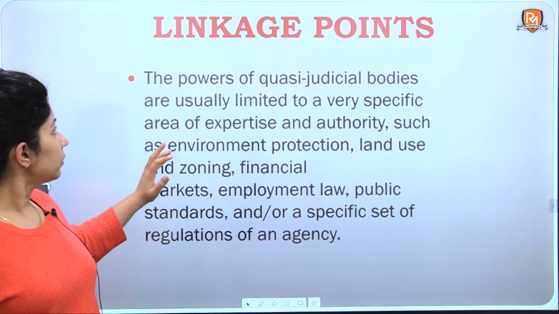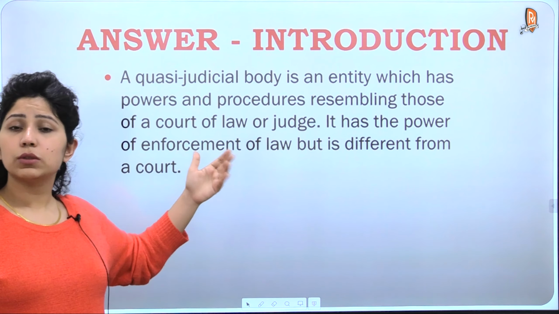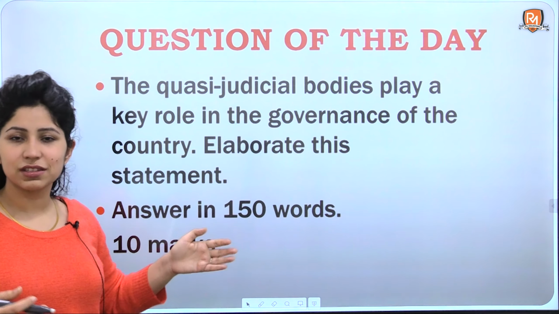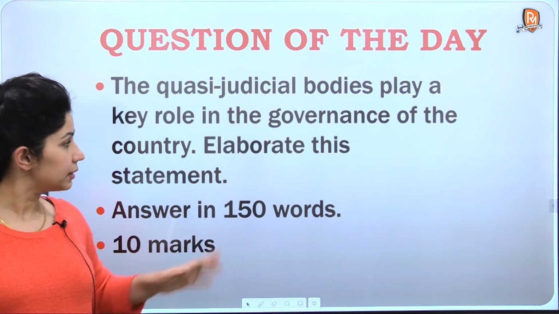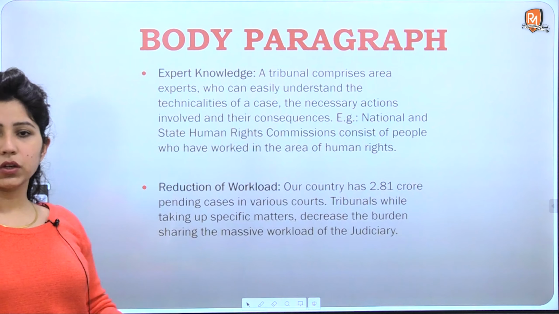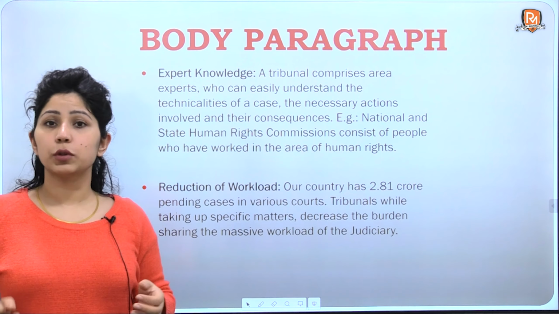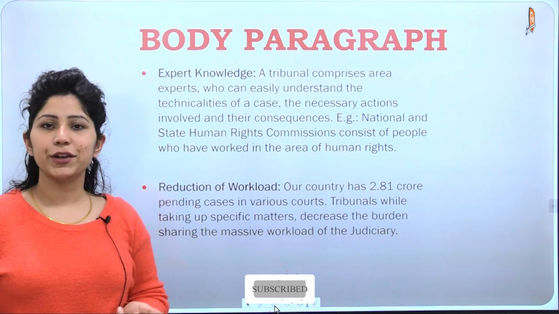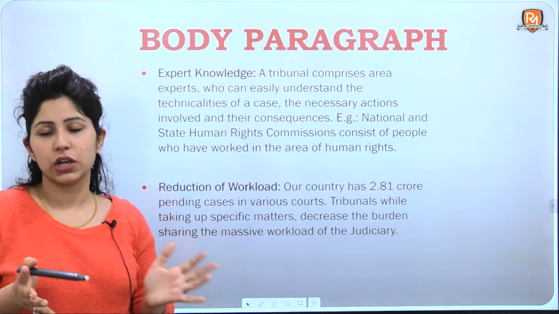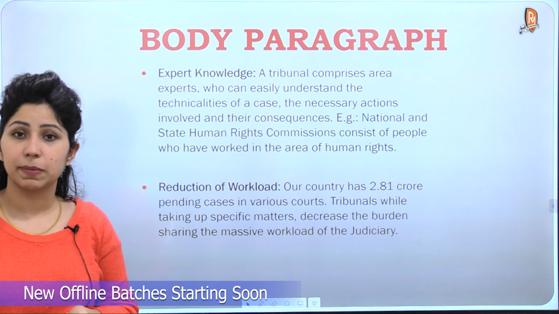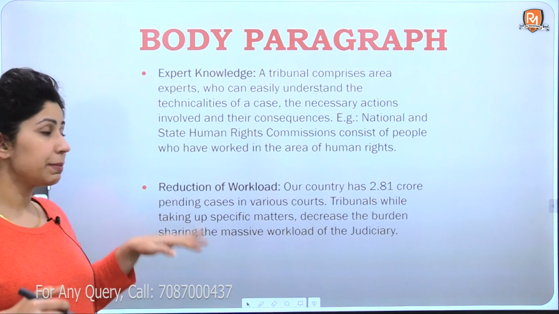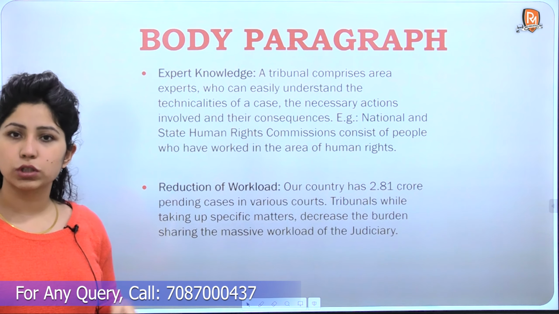See, here the question demands only the positive side of quasi-judicial bodies, and it's a very short question, just 150 words. So here we've given you only 4 points, but don't restrict yourself to just 4 points. You can add your own examples. If there is one body that you've studied from your general textbooks, or read about in the newspaper, make sure that you add examples of those bodies and make more points around them.